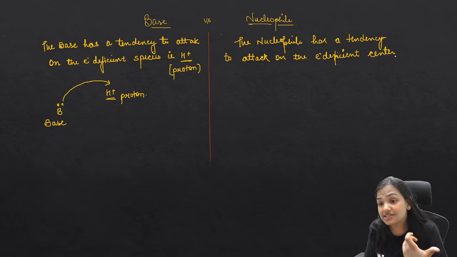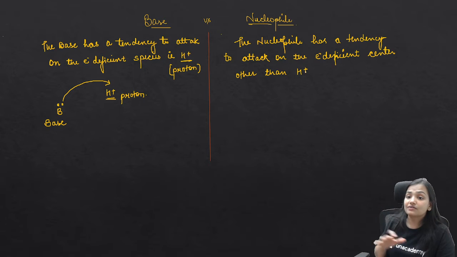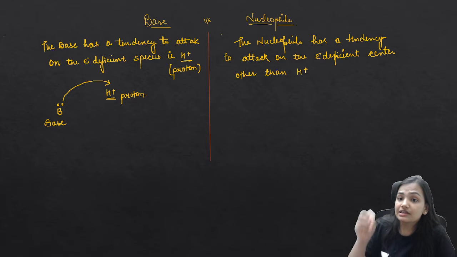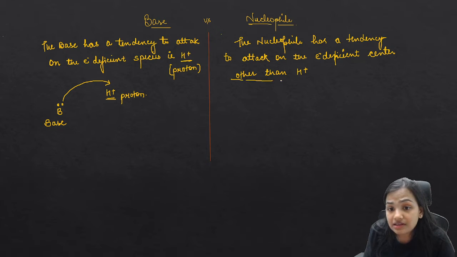Which electron deficient center? Other than proton, meaning any electron deficient center other than proton will work.